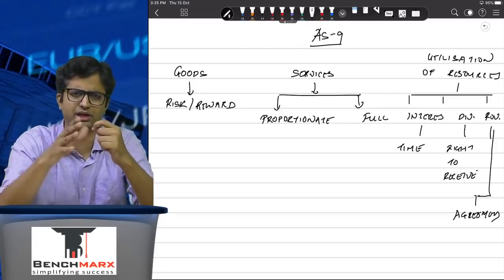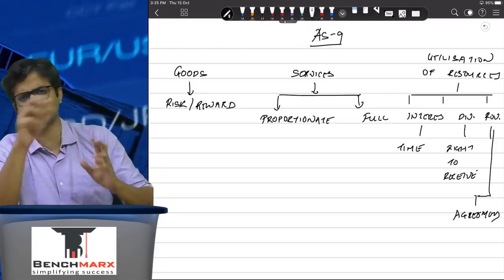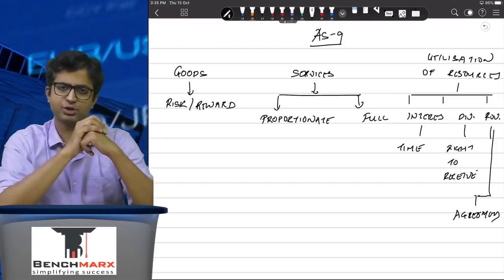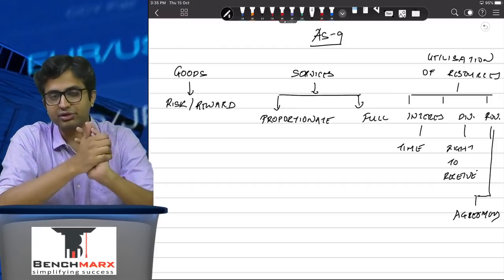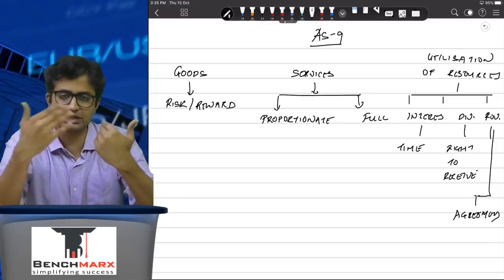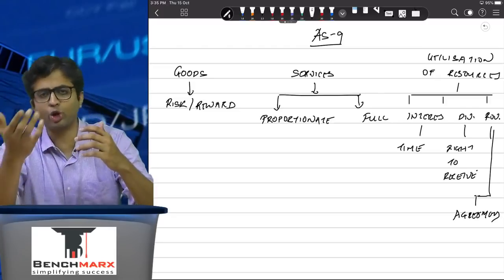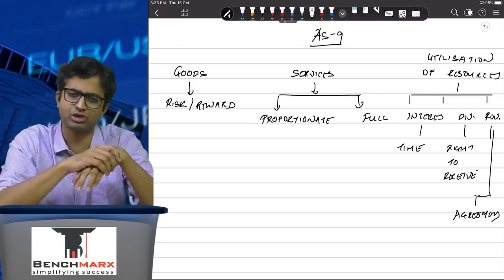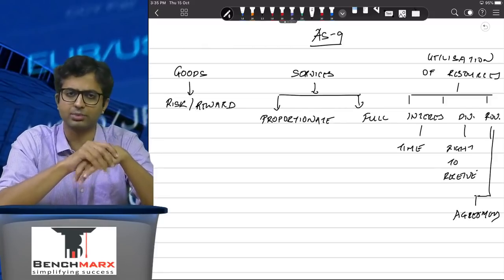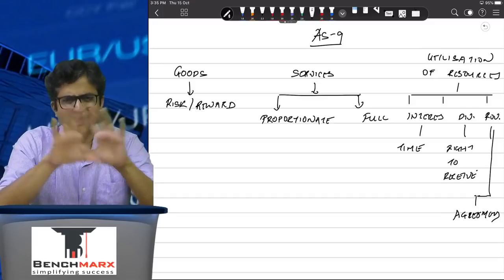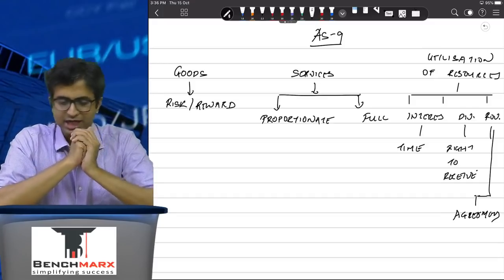Agent does not really care what happens in the entire policy. The moment the policy becomes effective, the agent will recognize the revenue. Okay, if there is a price revision, price revision, if it is agreed by the customer, will also be considered as a part of the revenue in the period when the price revision is actually agreed to or the price revision happens. So this is a broad overview of your AS9.